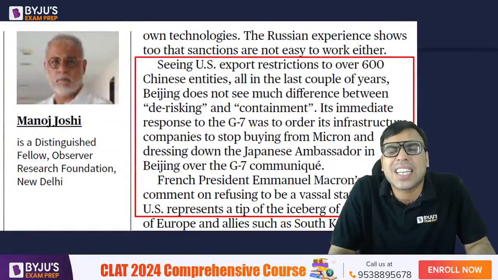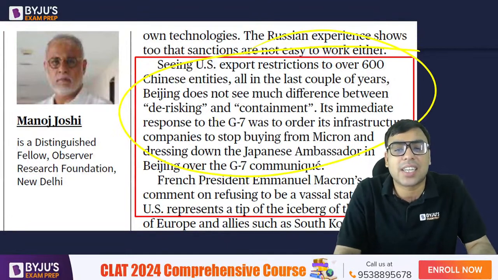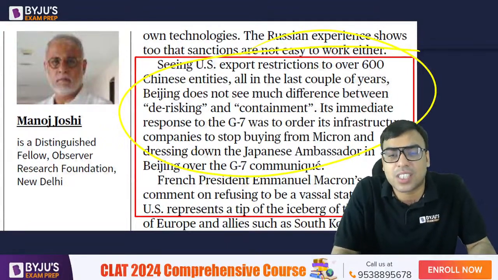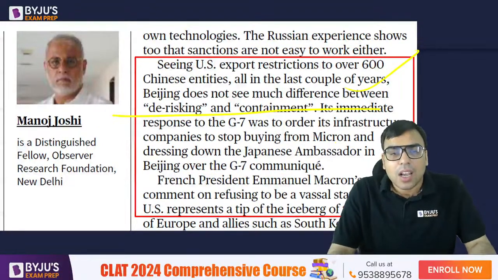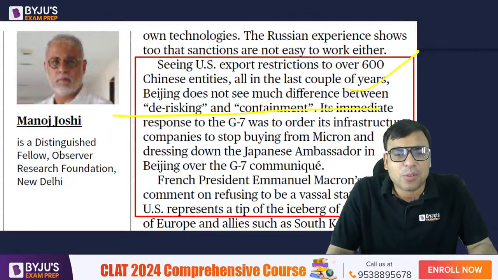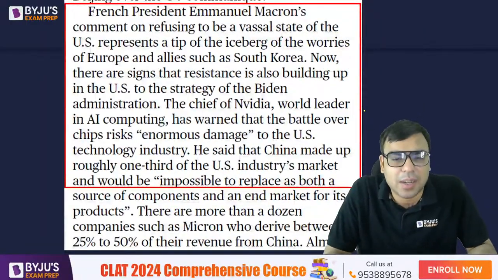अब इसमें इतना डिटेल नहीं जाना है. Seeing US exports restriction to over 600 Chinese entities all in the last couple of years, Beijing does not see much difference between de-risking and containment and all. ओके अब इतना डिटेल नहीं जानना आपको, ठीक है ना. सो इसलिए आई एम नॉट गोइंग वेरी मच इन डिटेल अबाउट इट. तो उतना आपको एक मतलब आप समझो.